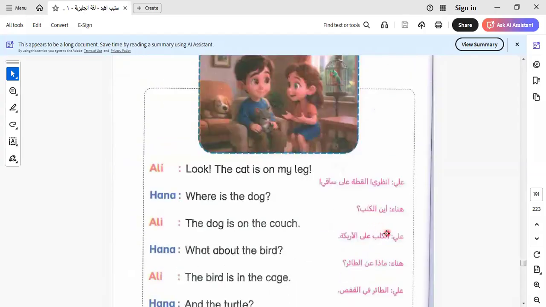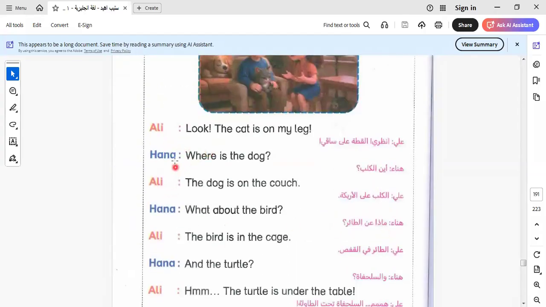Let's go to this lesson. Here is a dialogue between Ali and Hannah. Ali is talking to Hannah and saying, look, the cat is on my bed. This is the cat. Hannah, where is the bed? Where is the dog? So here I ask about the place that the dog is on.